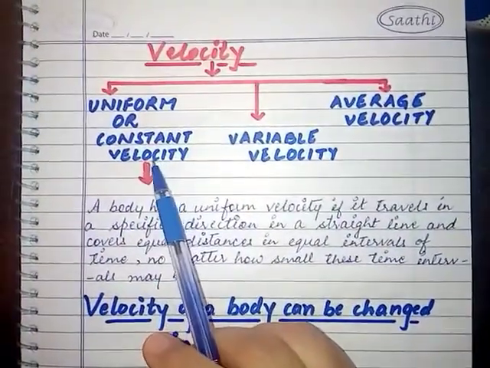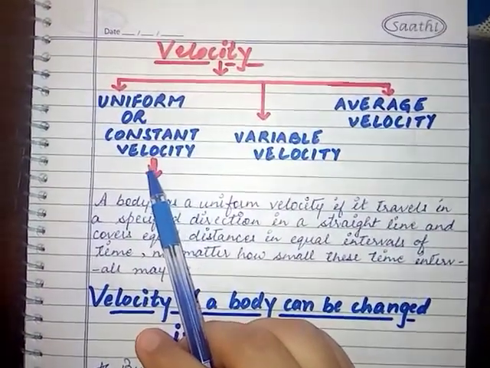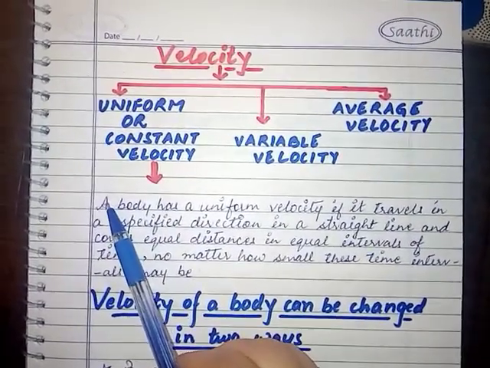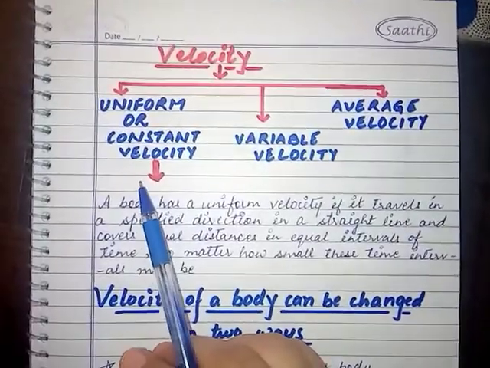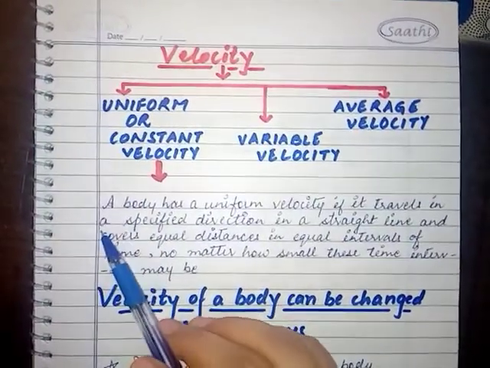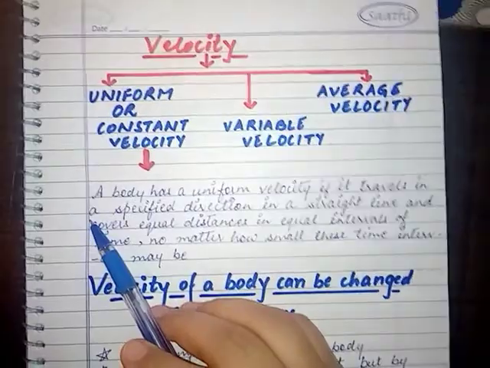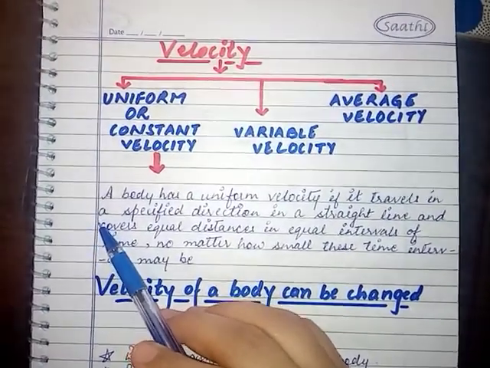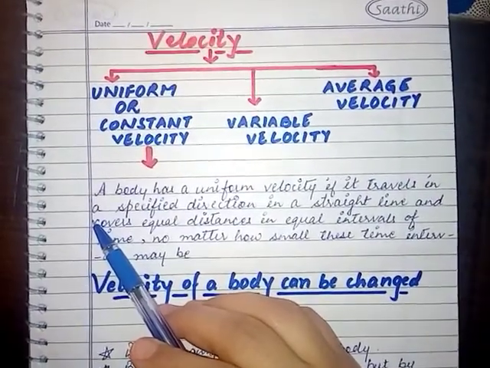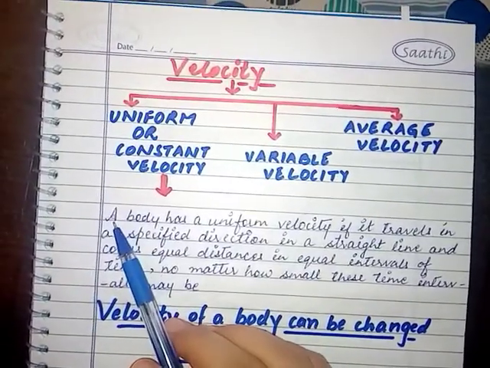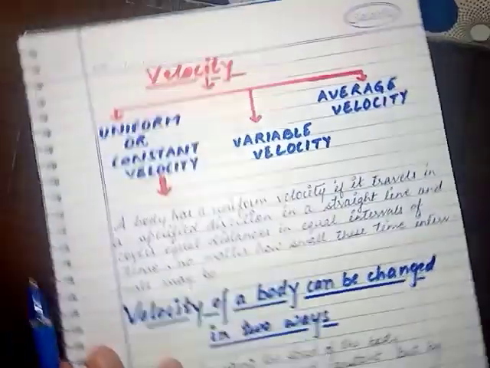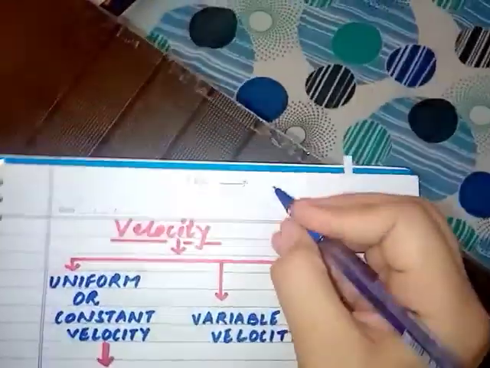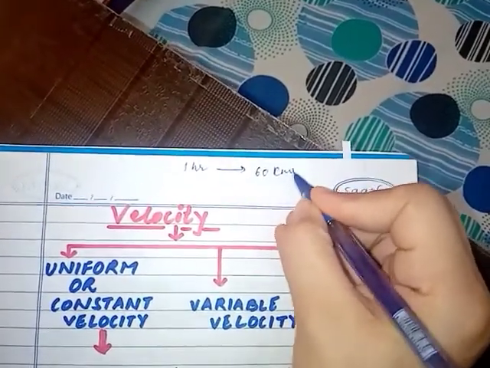Okay, we can have one example for this. Recall uniform speed from the previous class. In that case, the definition was the same. Equal distances covered in equal intervals of time is called uniform speed. And we took an example that in 1 hour, meaning 60 minutes, a body was covering 60 kilometers. In 1 hour, the body was covering 60 kilometers of distance.